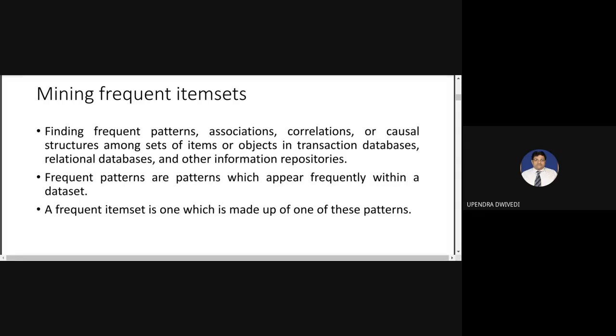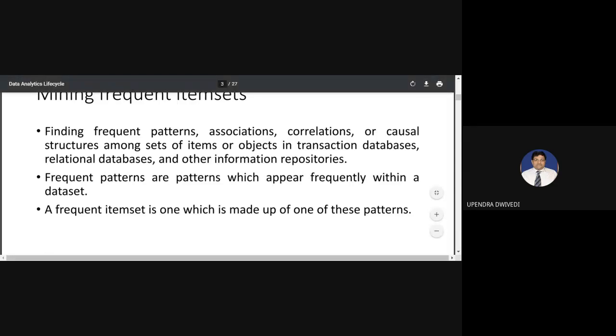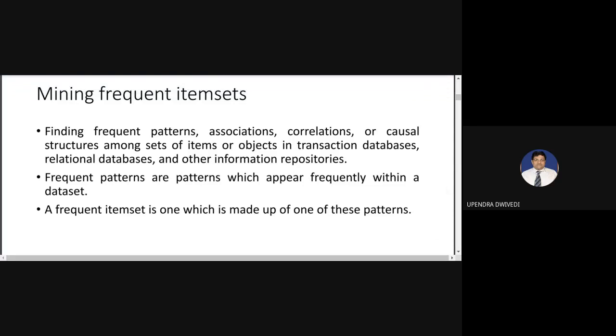Now, what we are trying to find here is the frequent patterns. We have seen an example of how to find the frequent pattern. Then we will apply association rules on those item sets to find the different relationships between them. Then we'll try to find the correlation and so on. Frequent patterns are patterns which appear frequently within a data set. I think it is clear to everyone. A frequent item set is one which is made of one of these patterns. So what is the output of frequent pattern mining? That will be a frequent item set.